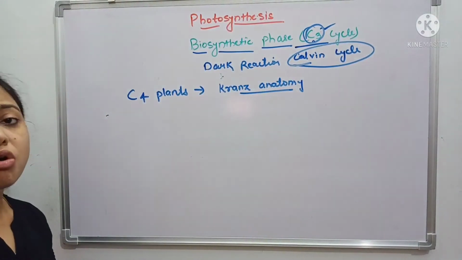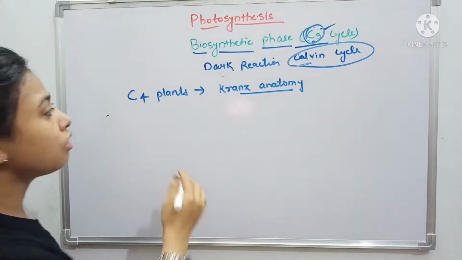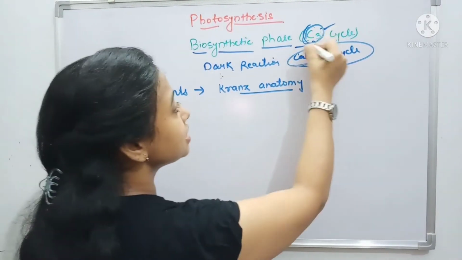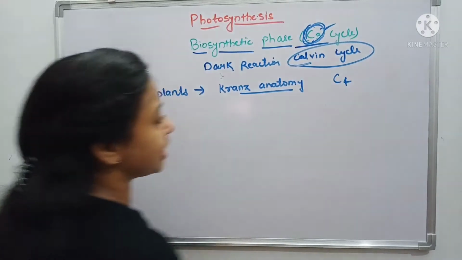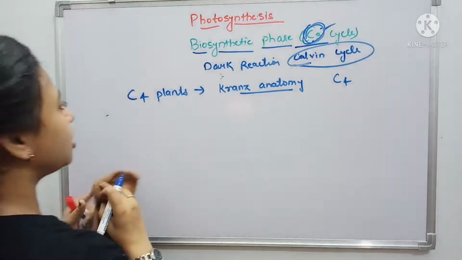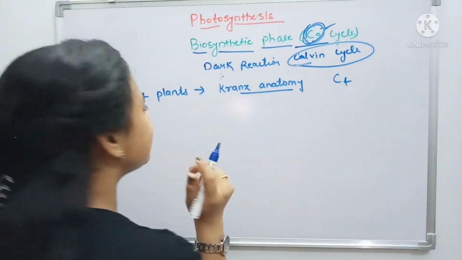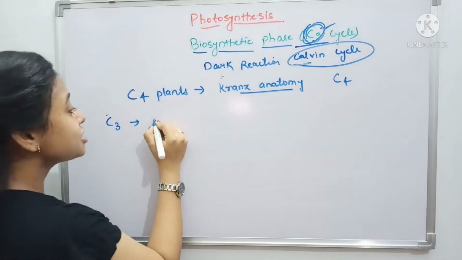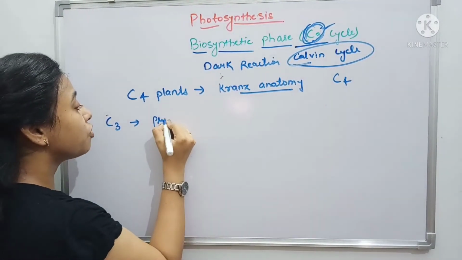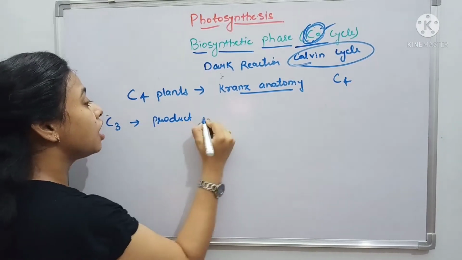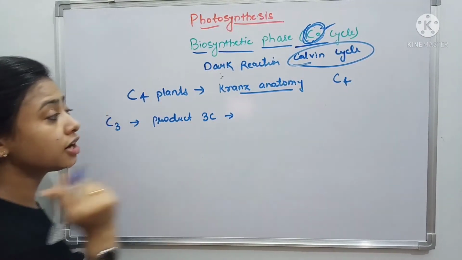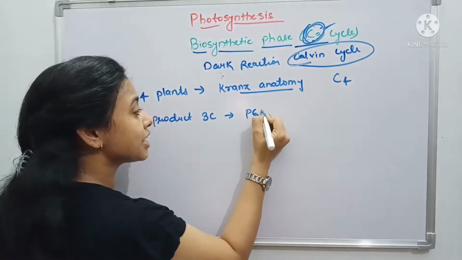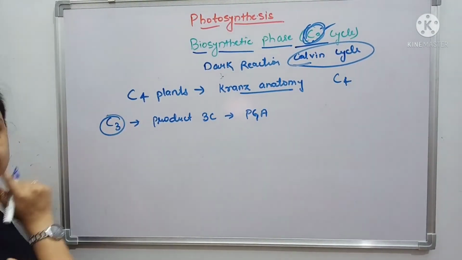So later on two cycles were given, the C3 cycle and the C4 cycle. Let me tell you a little about them. In the C3 cycle, the first product is a 3 carbon compound, phosphoglyceric acid. That's why it is named the C3 cycle.